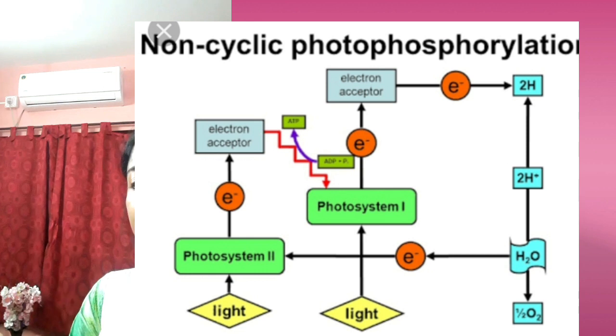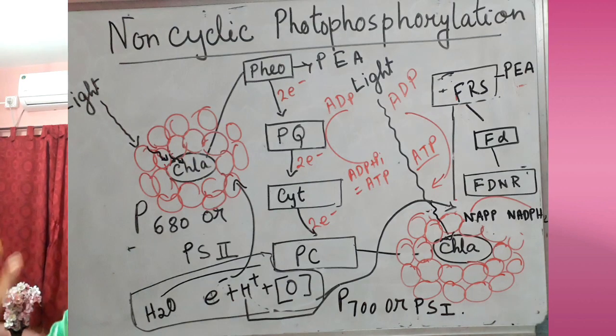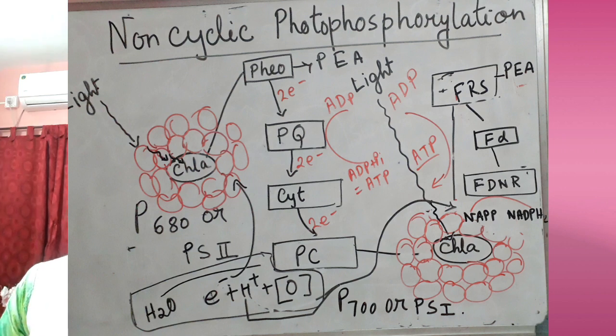In the higher level, here the wavelength will be 700 nm, and those electrons also will be passing from the reaction center, through plastocyanin, to the PS1 system. So again, while that reaction center is energized, it will release two electrons, and those will also be accepted by the primary electron acceptor, that is ferredoxin.